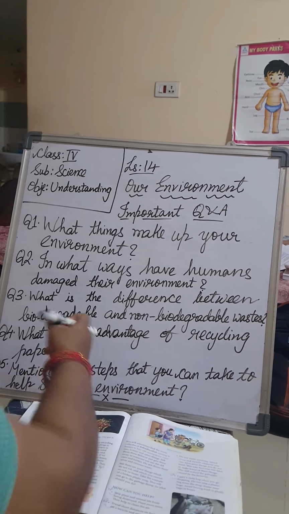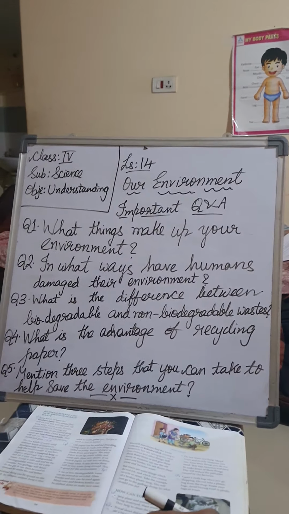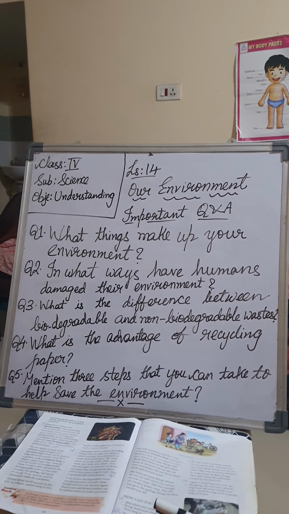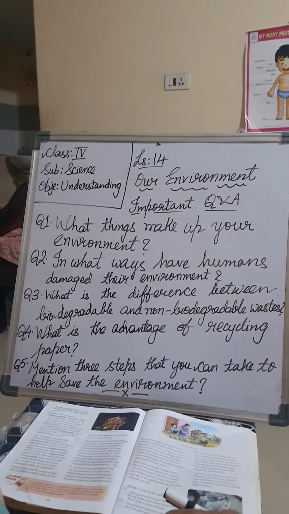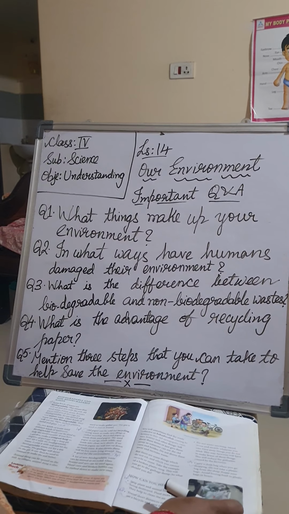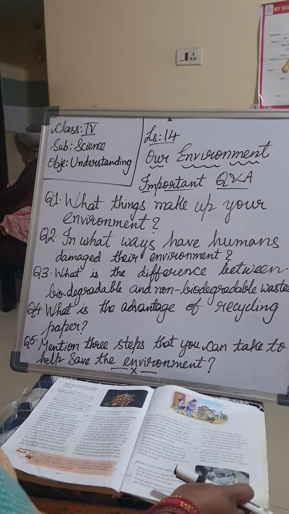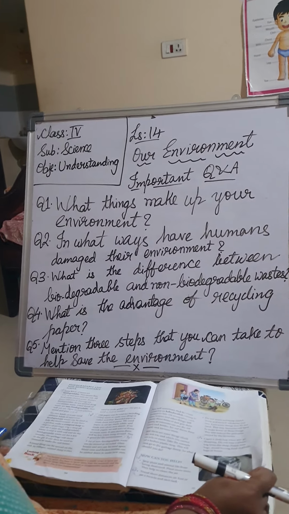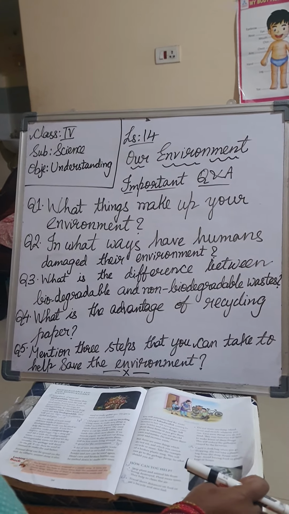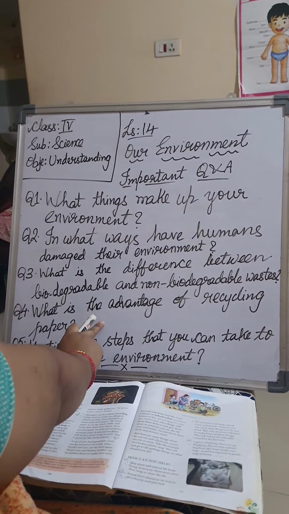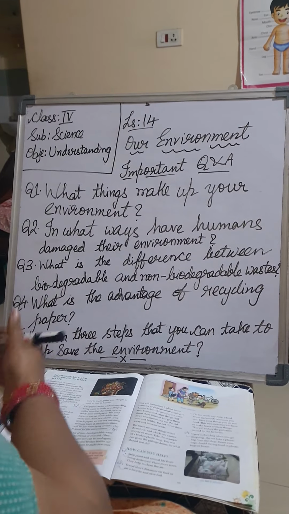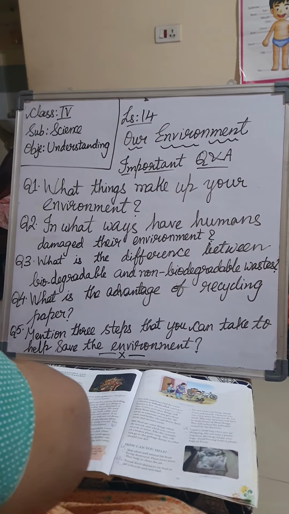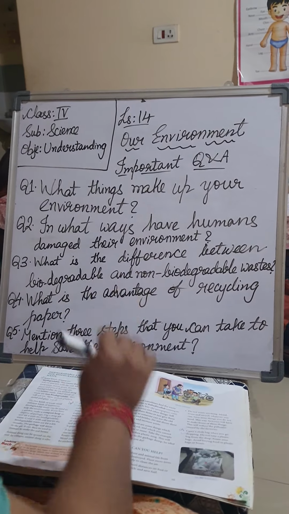Now for 1 mark what should you write? You should write that there will be less waste lying around us if we are recycling the paper, and this is good for our environment. Recycled paper is made from used paper, and why do we recycle the paper? So that we will not again and again cut the trees, because the paper is made from the trees only, no. If you write that, it is enough for 1 mark.